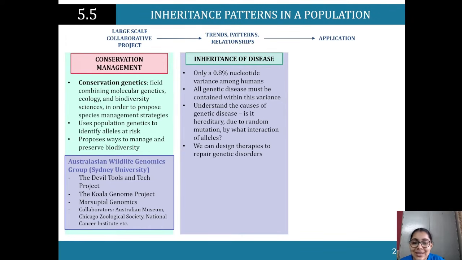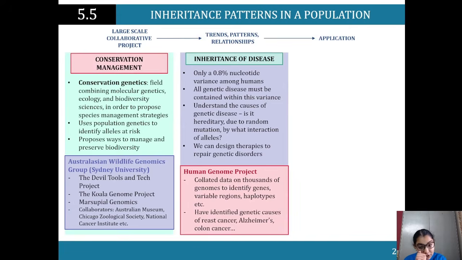So all genetic disease must be contained within this variance. That's the variance that we have among humans. So any genetic disease that we've got is contained within that variance. So understand the cause of genetic diseases. For instance, is it hereditary? Is it hereditary due to random mutation or by what interaction of the alleles? We are then able to design therapies to repair the genetic disorders.